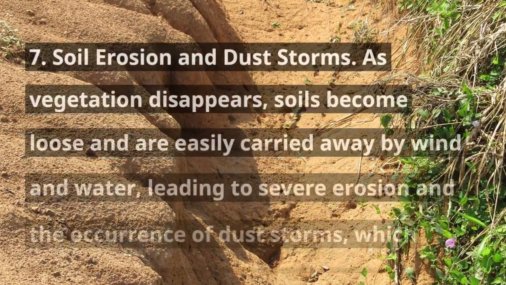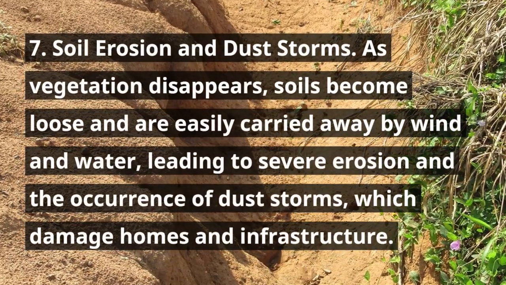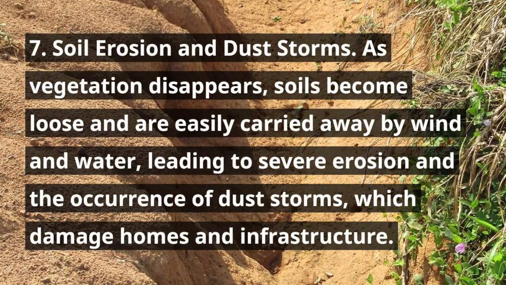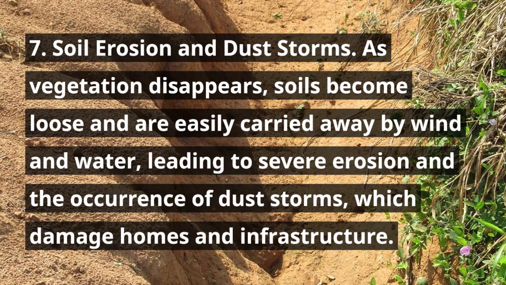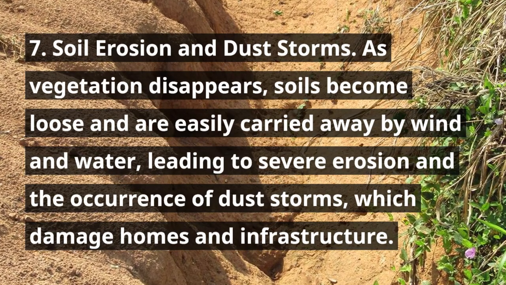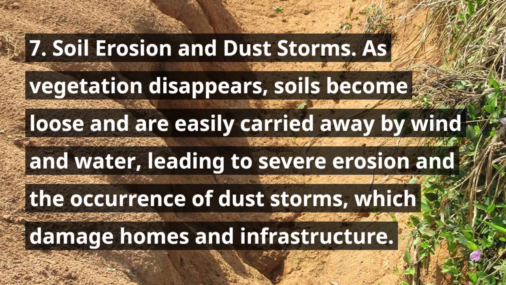7. Soil erosion and dust storms. As vegetation disappears, soils become loose and are easily carried away by wind and water, leading to severe erosion and the occurrence of dust storms, which damage homes and infrastructure.